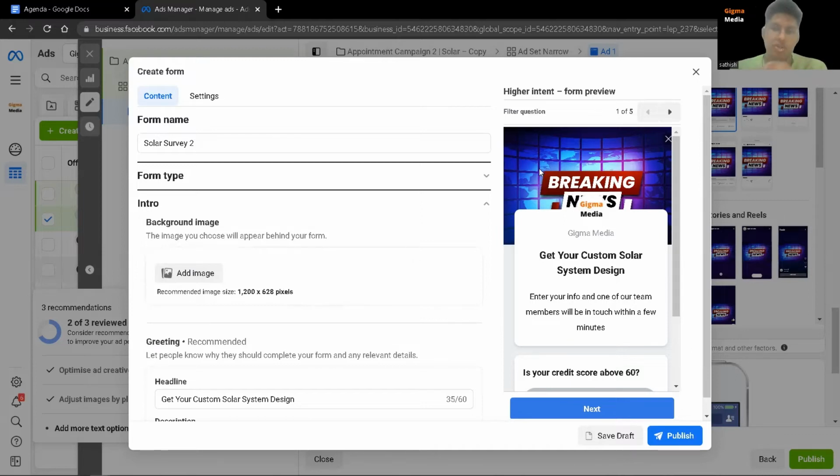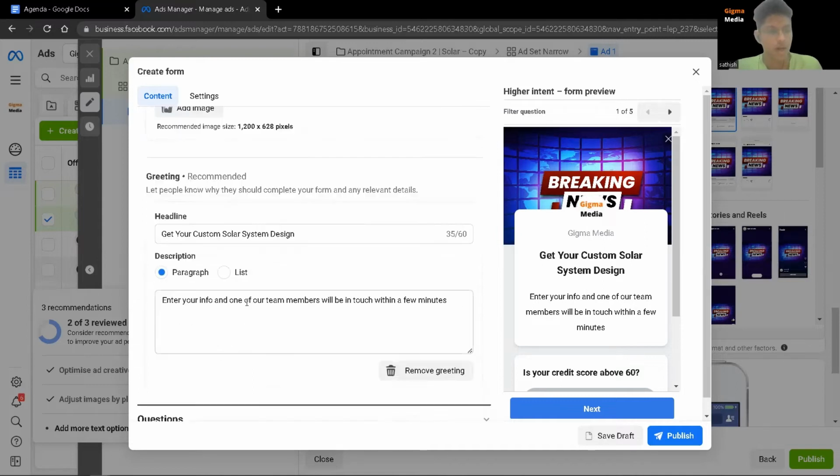So it kind of creates trust, because when someone clicks on the ad and they land on this lead form, there is some kind of consistency inside. So that's what I'm trying to say here. Right. So now for the greeting part, headline. Okay, so for your headline, I would strongly recommend you use this, which is get your custom solar system design. Because what is the output here? What's the purpose? Why are they even filling up this lead gen form? Because it's for you to allow them to get a custom solar system design from you.